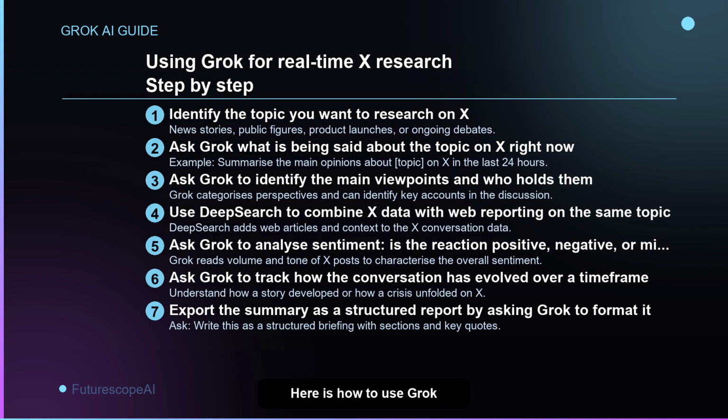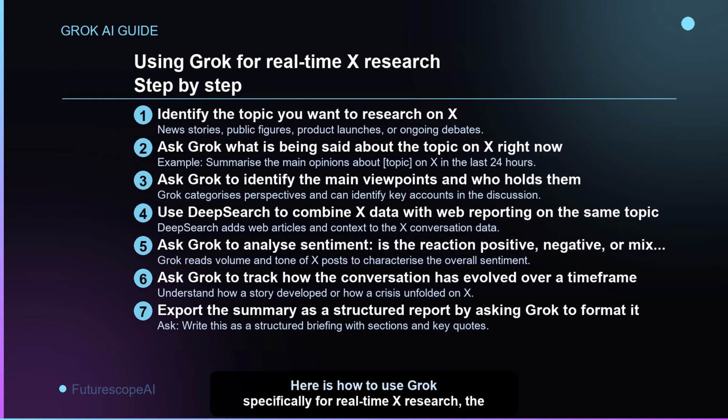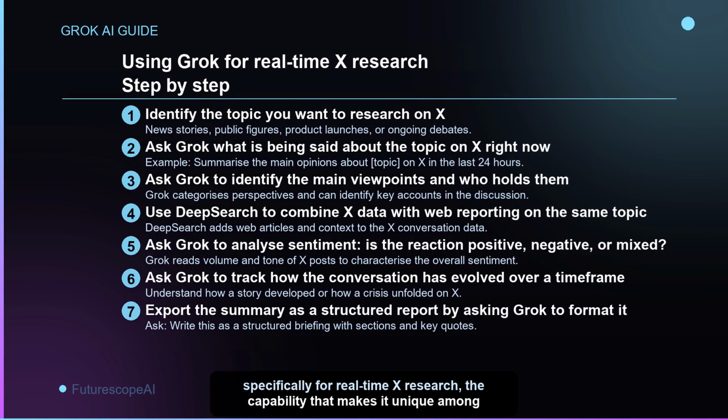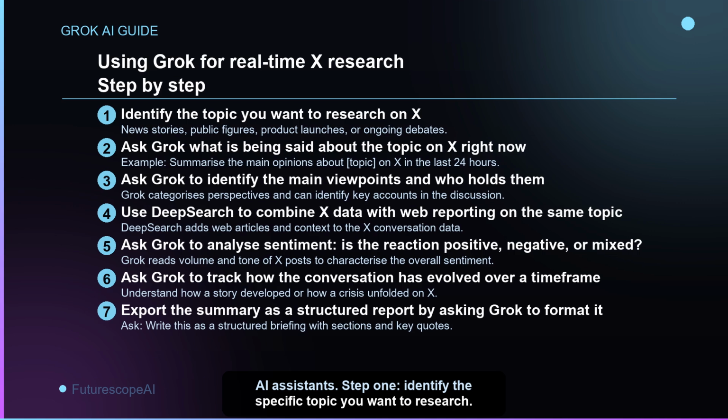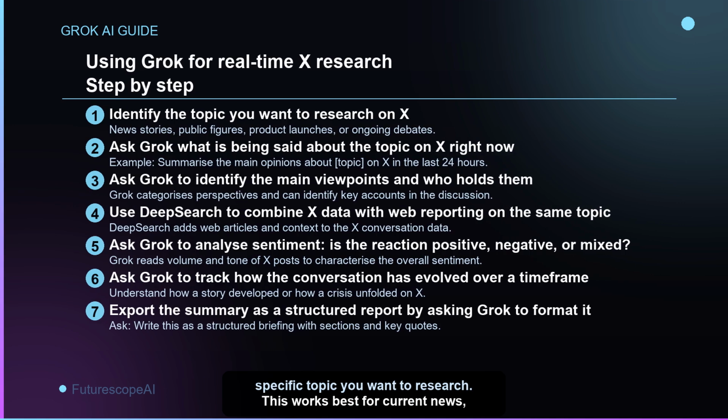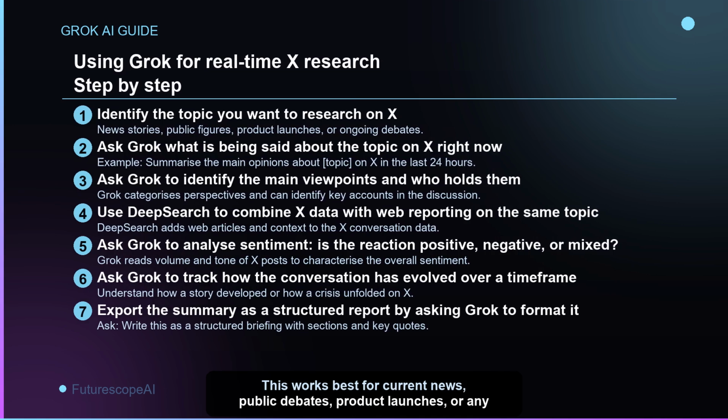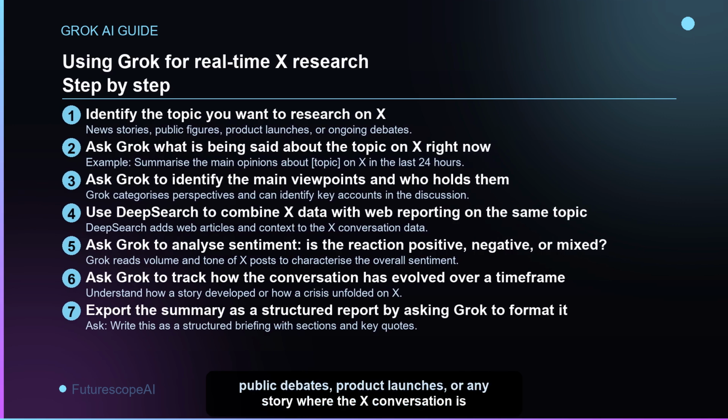Here is how to use Grok specifically for real-time X research, the capability that makes it unique among AI assistants. Step 1. Identify the specific topic you want to research. This works best for current news, public debates, product launches, or any story where the X conversation is happening in real time. Step 2. Ask Grok to summarize what is being said about the topic on X in a specific recent time window. The more specific the time frame, the more focused the results.